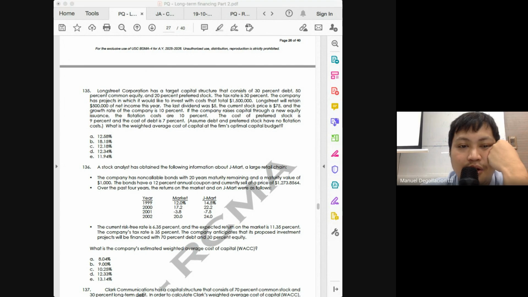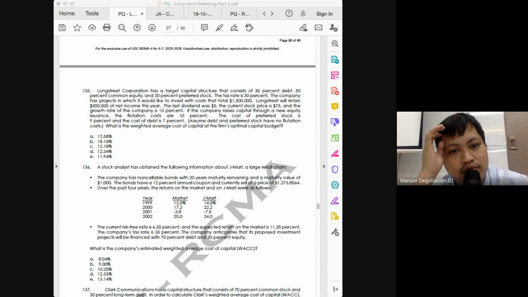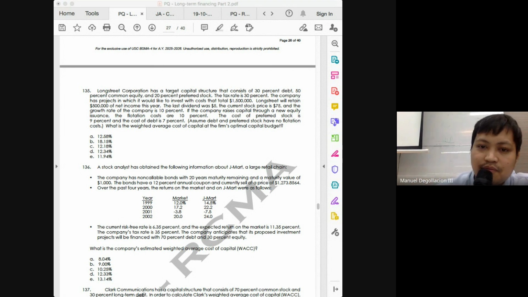Then you add your 10%. Your new equity would be 18.15%. So you multiply that with the weight we have assigned. I think our answer will be different from the choices.